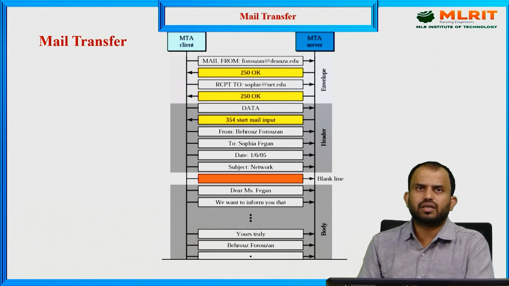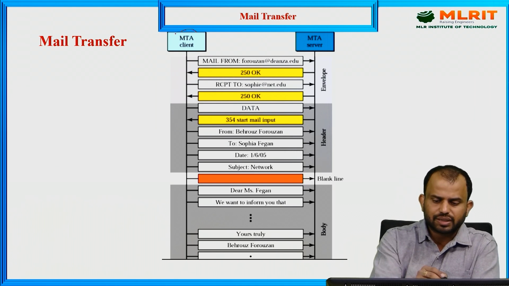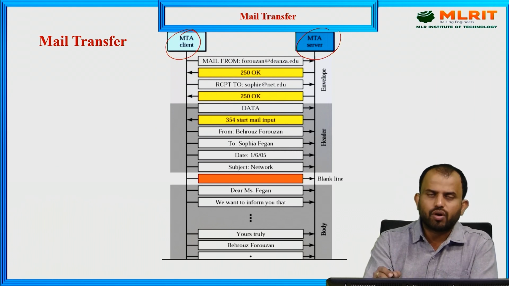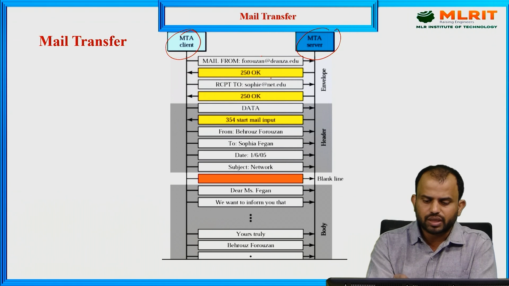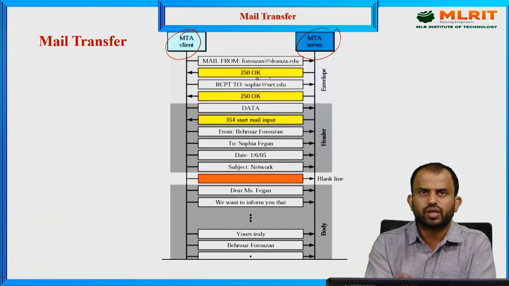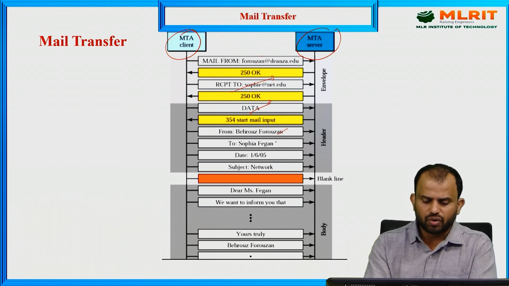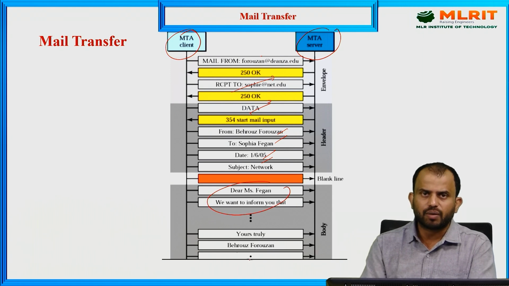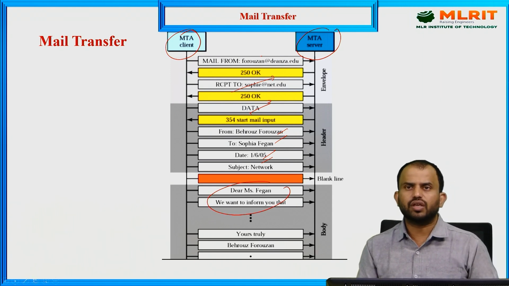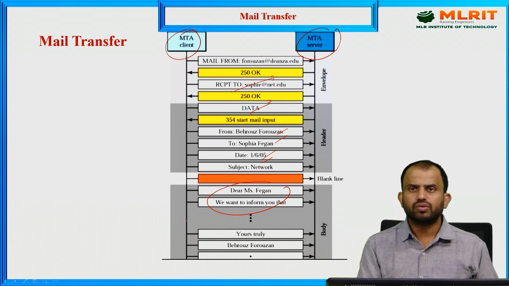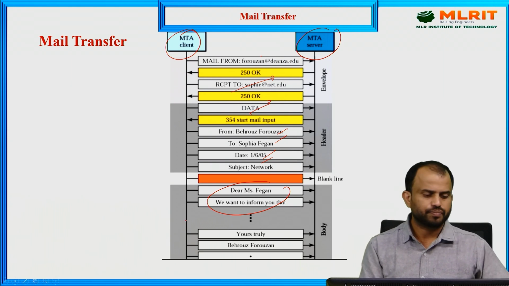And what is the mail transfer system? In this sense, we have a client model as well as a server model. Once the connection is established, we get 250 OK, and then the from address, the recipient address and some data are passed. We have the from address value, the date and the subject, and then the body is entered. In that scenario, the information is transmitted from host to server or server to client.